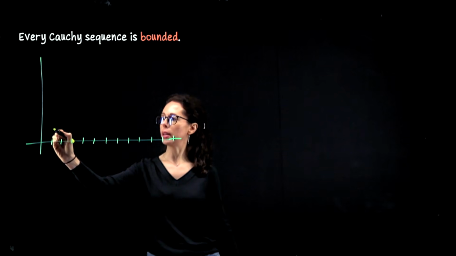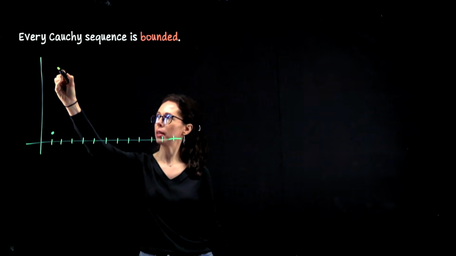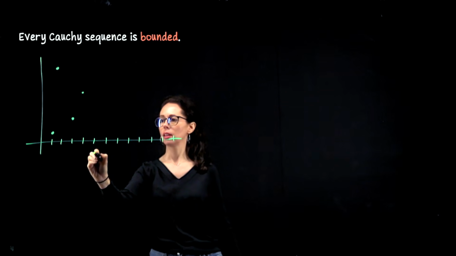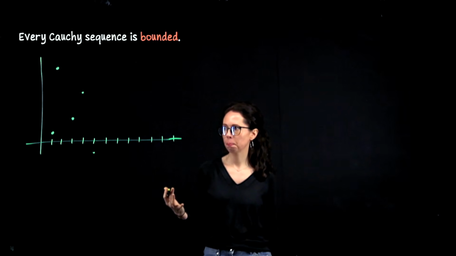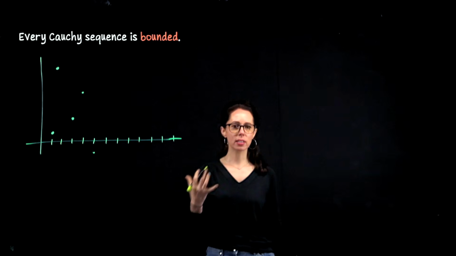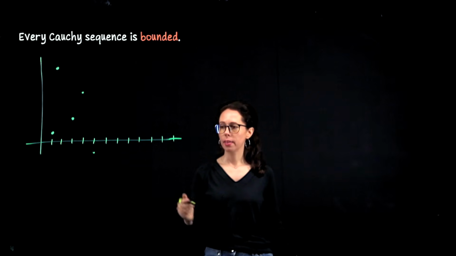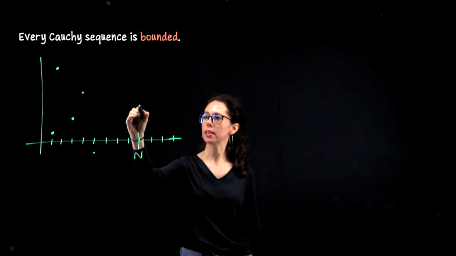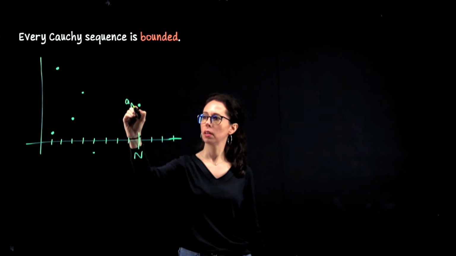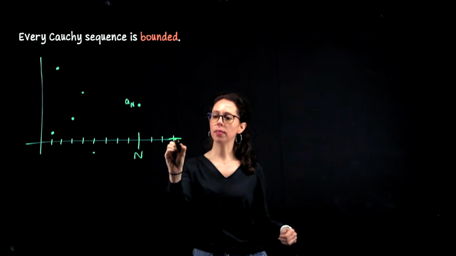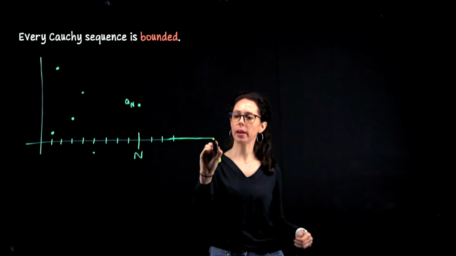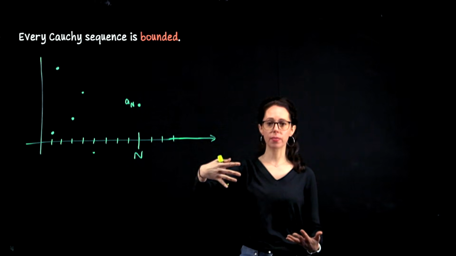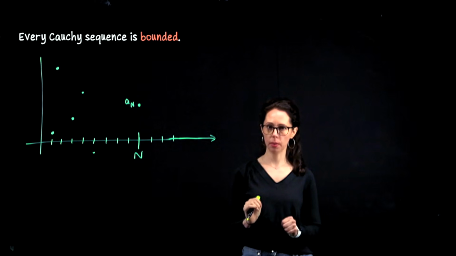So if I graph a sub 1, it might be here. A sub 2 might be here. A sub 3 might be here. 4, the beginning of a sequence can be unpredictable. But for some choice of epsilon, there is a threshold in the sequence. Let's say that value is here. So that any pair of terms beyond this threshold, when compared to each other, have a vertical gap in this graph, which is less than the choice of epsilon that we made before we picked this threshold.